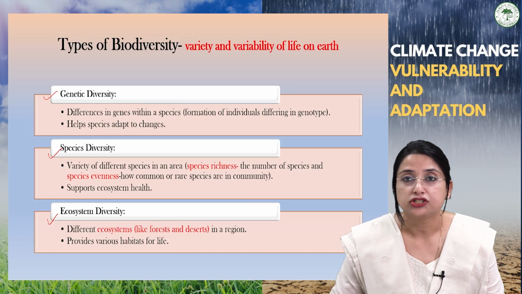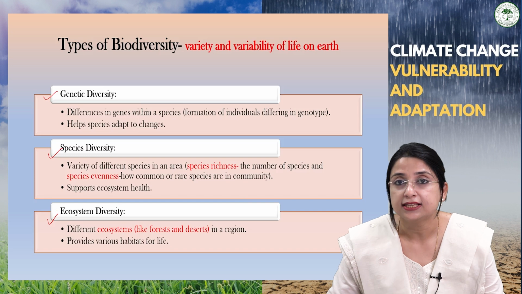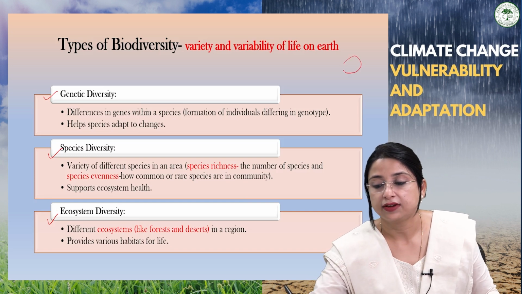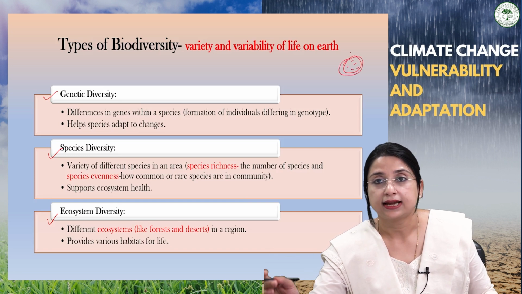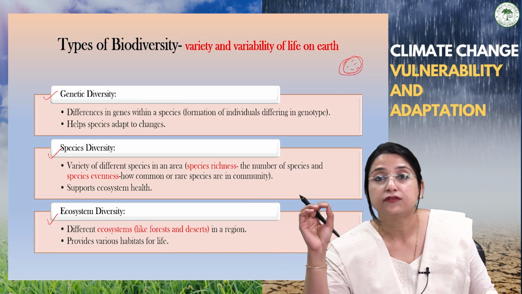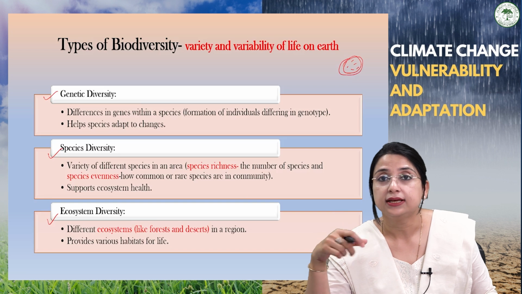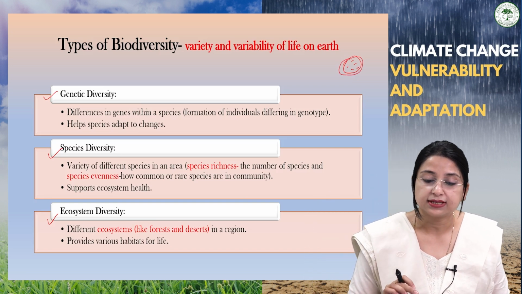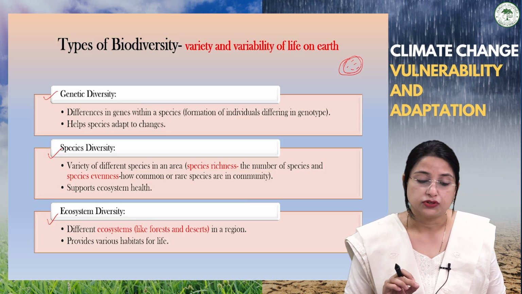When we talk about genetic biodiversity, it is differences in the genes within a species. Suppose a specific species, there are various differences we are talking about within the species, that is, formation of individuals differing in genotypes. So it helps to adapt to changes. So just remember, whenever we talk about genetic diversity, it means we are talking about the differences in genes within a species.